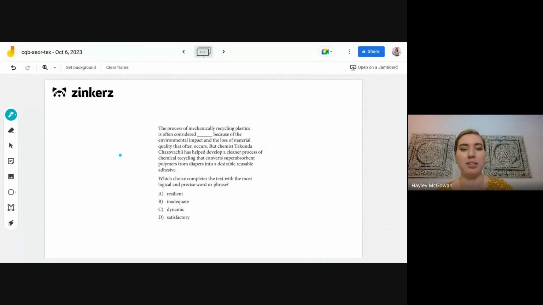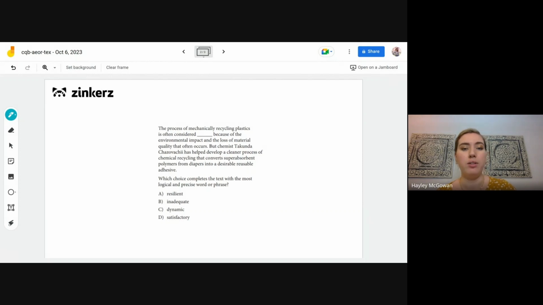All right, so for today, we have another one of these words in context questions. So we're thinking about which option here would best complete the text based on the context. As we're reading, we want to think, if we could put any word in the blank there, what might that word be? If you can't think of a specific term, just a general idea. Is it positive or negative? Does it have to do with science or writing or anything along those lines?